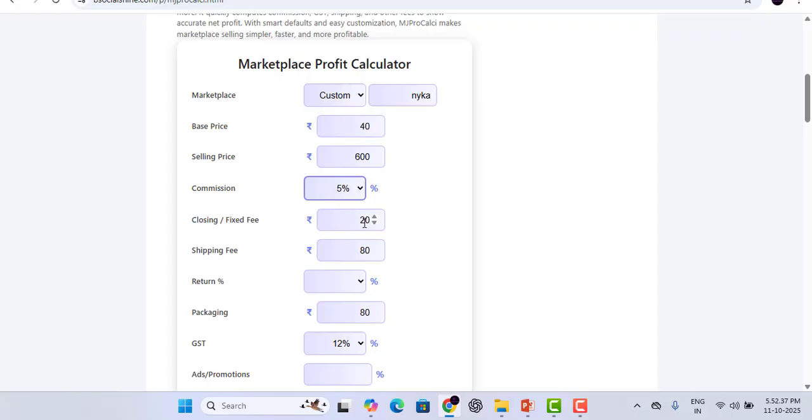The closing fees. Here you can know what the closing fees are, the platform's fixed deduction. Then here you can also adjust it, these 20 rupees, whatever it may be. Then shipping fees. Here you can add how much shipping fees you give, 60, 70 rupees. And return percentage, because we all know returns impact our profit too. So you can add 10%, and packaging is 80.